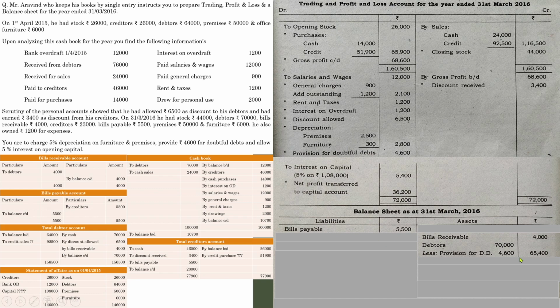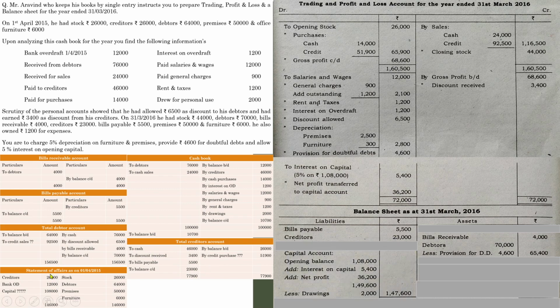In that pattern there are certain items. Since as per the details in the question, here there is only one item, provision for doubtful debts, deduct it from the debtors and show the actual debtors during the year. After that, next account which we have prepared is creditors account. Closing balance is 23,000. After that, next one we prepared is opening statement of affairs.